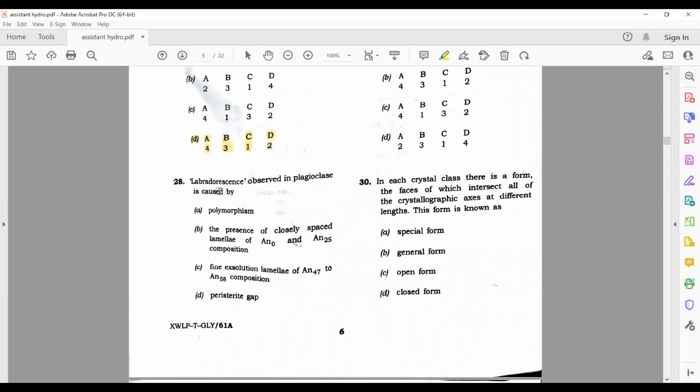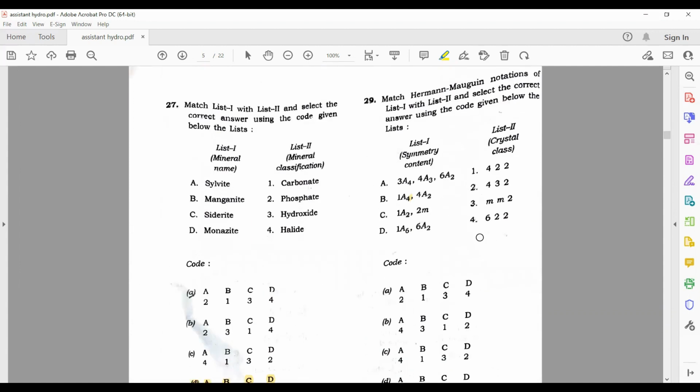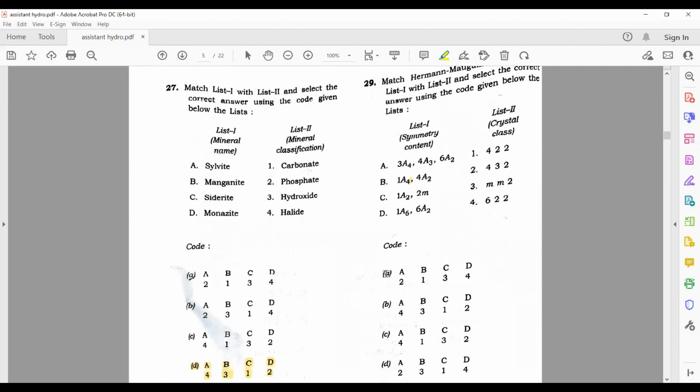Labradorescence observed in plagioclase is caused by polymorphism? No. The presence of closely spaced lamellae. Yes, this is the right answer here. Now, next question. This symmetry match, its correct answer is A part.